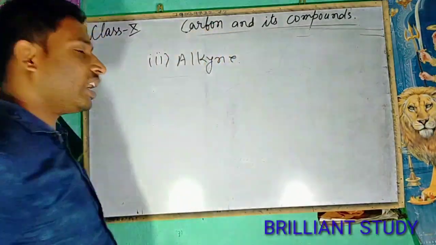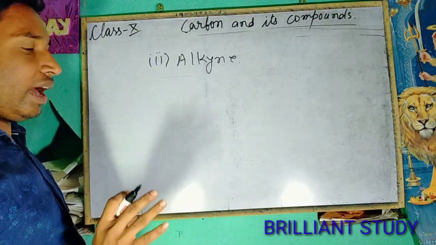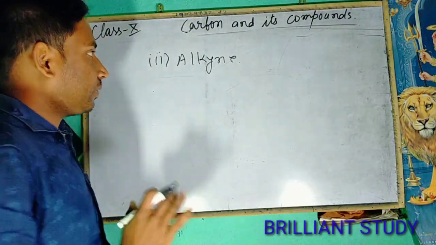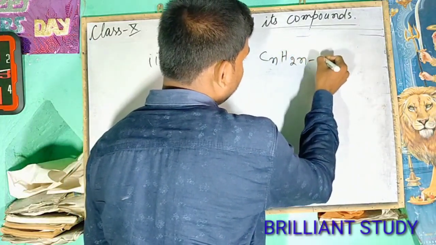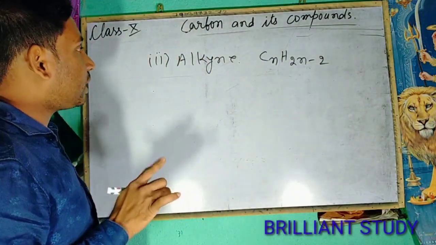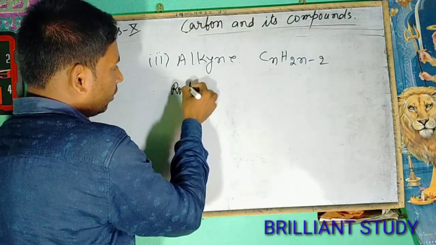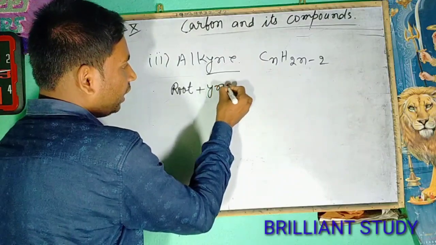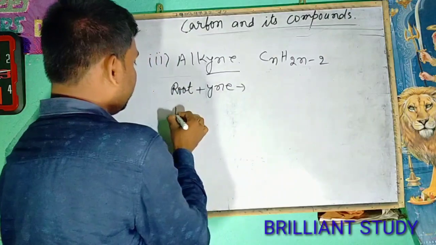Alkyne. What are alkynes? Alkynes are the hydrocarbons which have 3 covalent bonds between 2 adjacent carbon atoms, and whose formula is CnH2n minus 2. And for the nomenclature for alkyne, the root name will be added and YNE will be added, and the name will be alkyne.